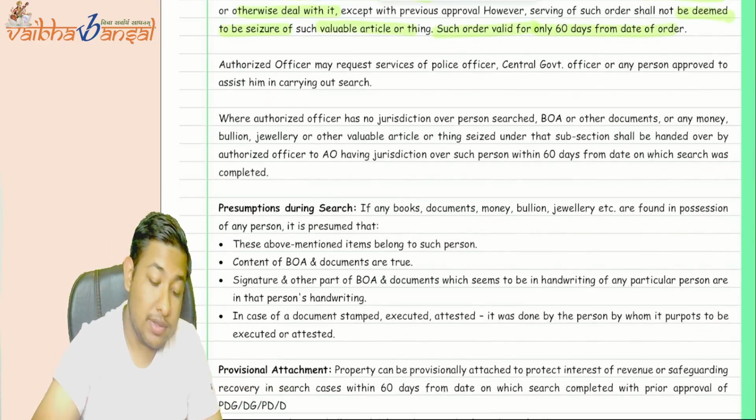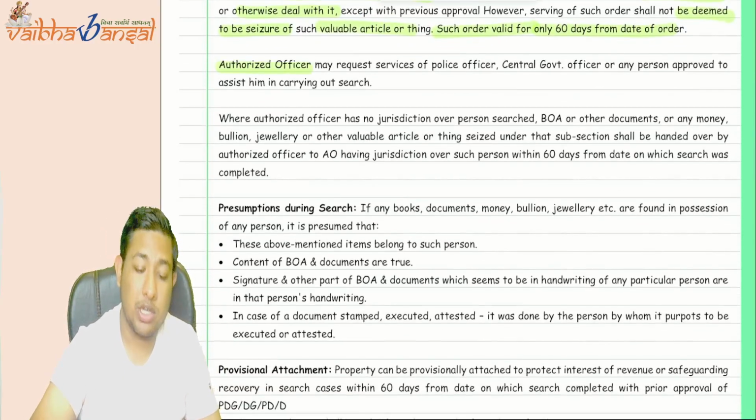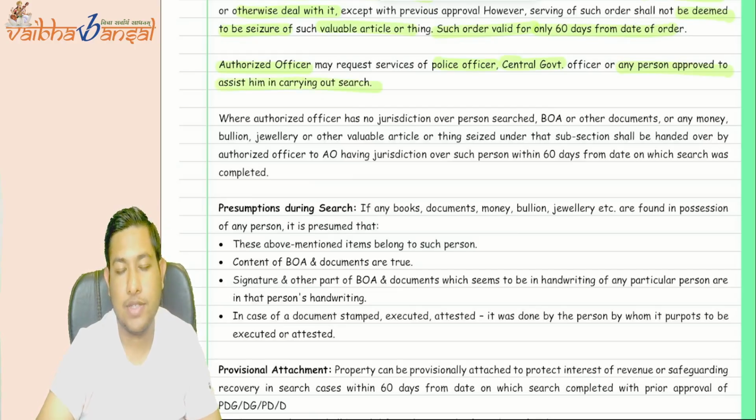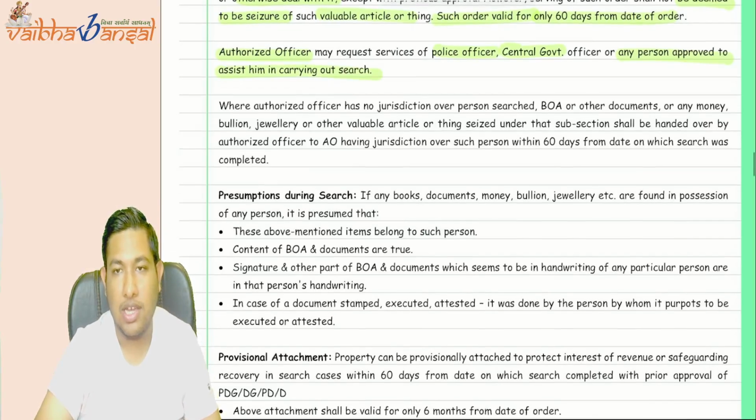Okay. Now, for the search or the seizure, the authorized officer may request the police officer, central government officer, or any other person to assist him in carrying out the search. He can ask for it.